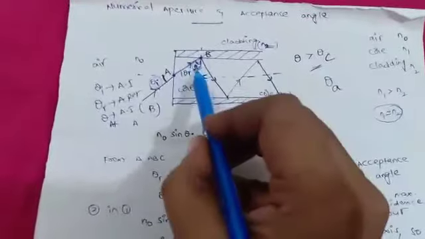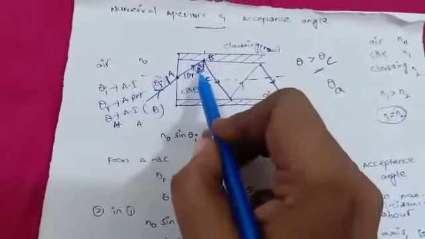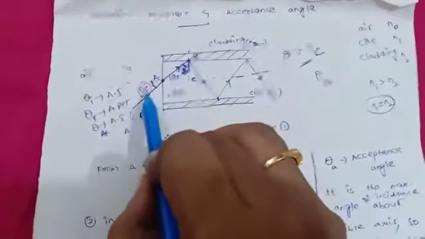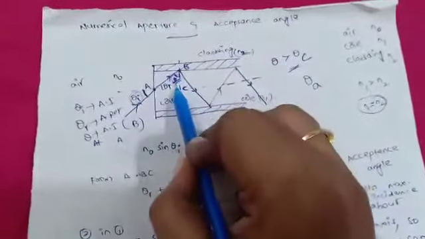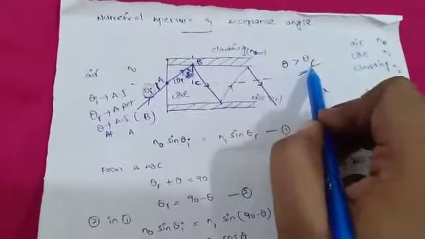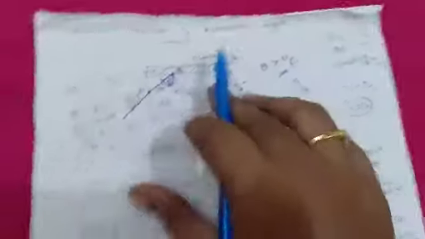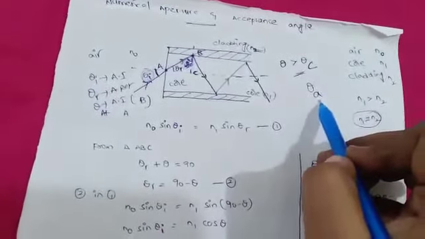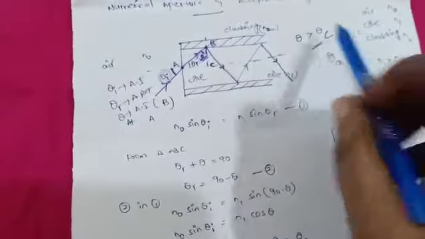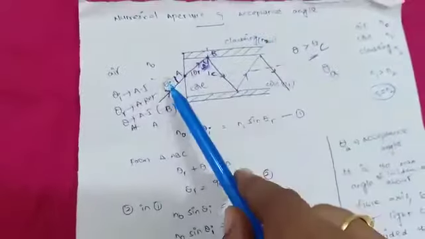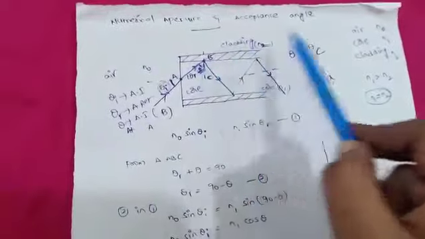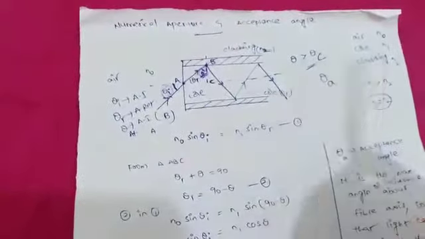Once again, this theta changes with respect to theta I. So we are changing theta I until this theta becomes greater than theta C. That particular theta I is called theta A. Got it? So this theta A is called the acceptance angle. At the acceptance angle, this angle becomes more than the critical angle and total internal reflection takes place.